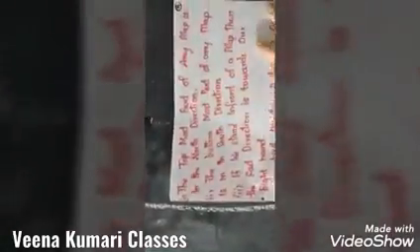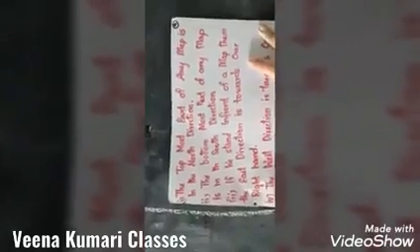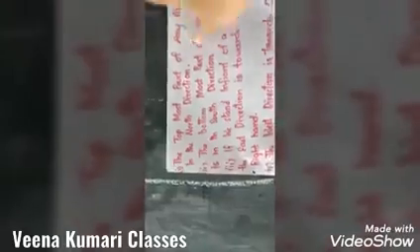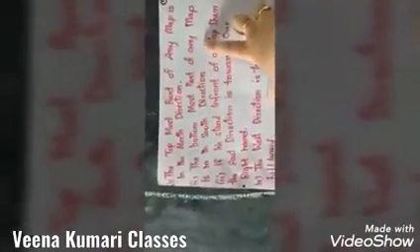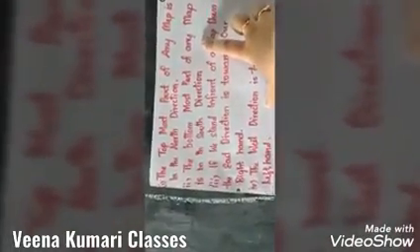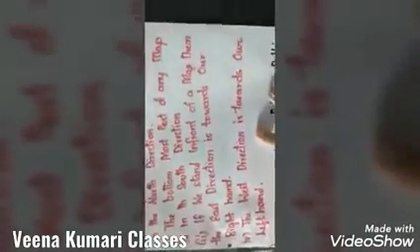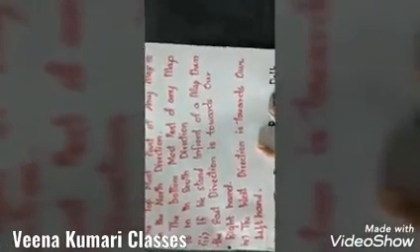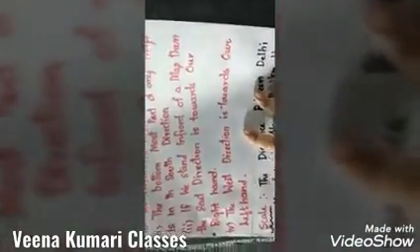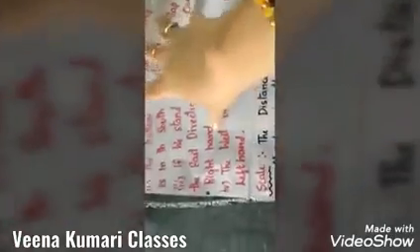The topmost part of any map is in the north direction. The bottommost part of any map is in the south direction. If you stand in front of a map, then the east direction is towards our right hand, and the west direction is towards our left hand. So these are the directions.